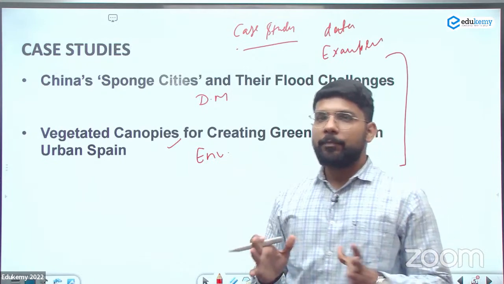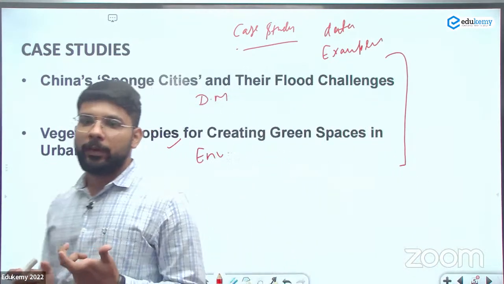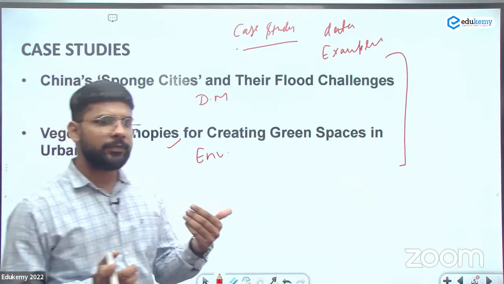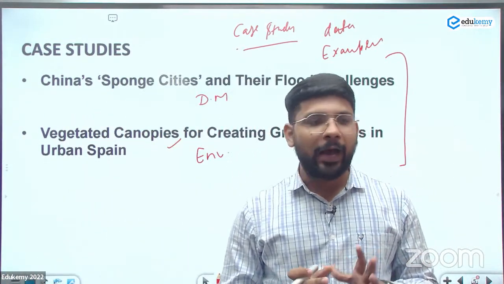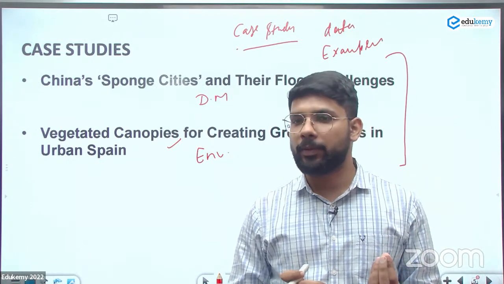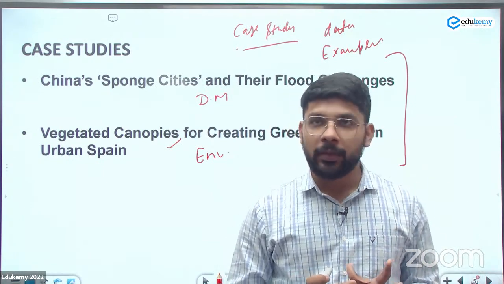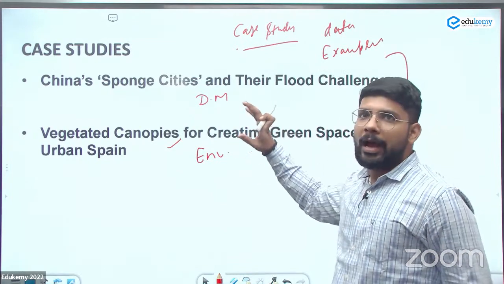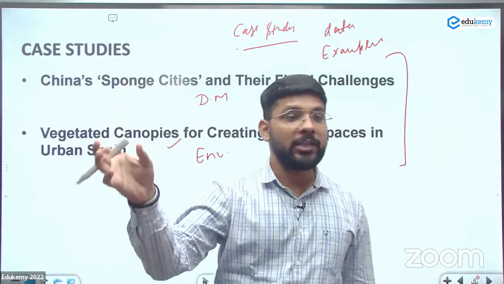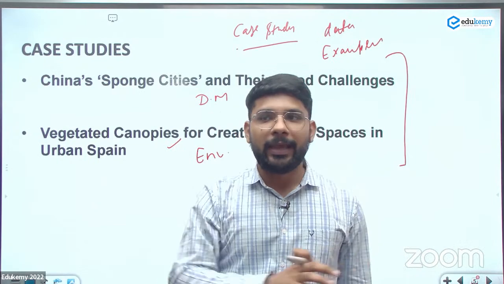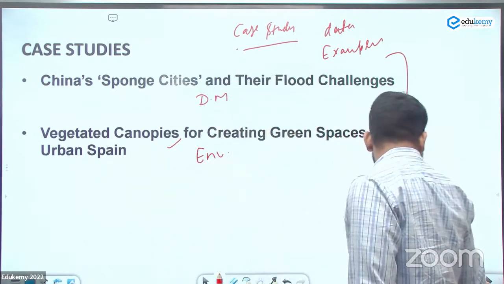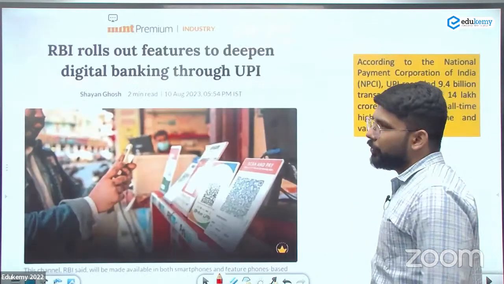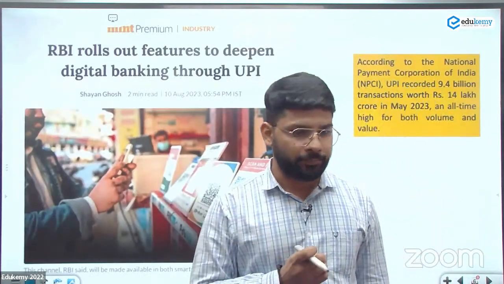For the exam perspective, the relevance of the newspaper: initially in the prior classes, we discussed clearly the mains perspective, how we can use the content of the newspaper in the mains examination. In today's class, we are discussing how we can use the content from the perspective of the prelims examination as well as the mains examination. So in this context, I will show you some data related to it that you can use easily.